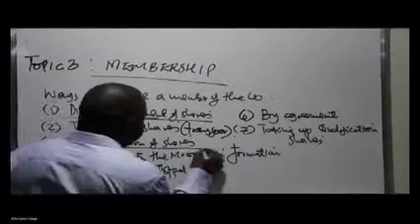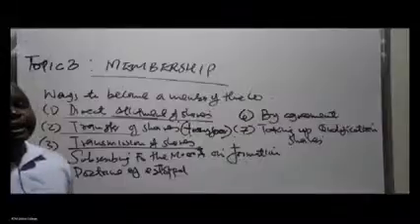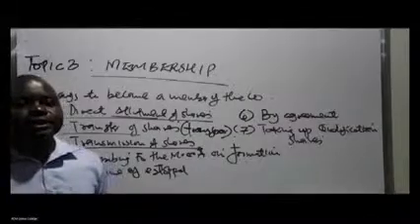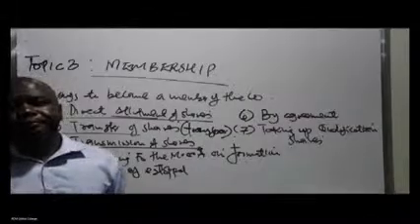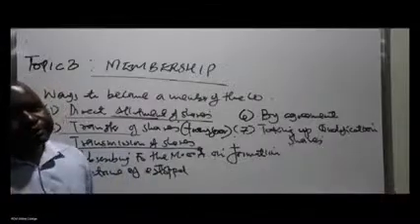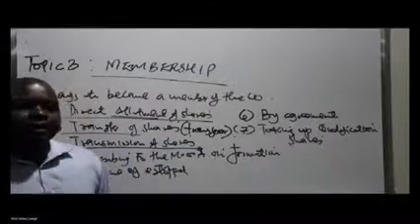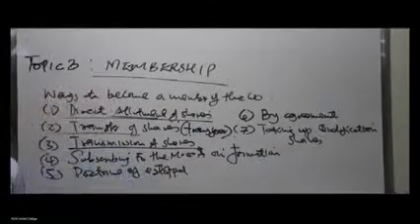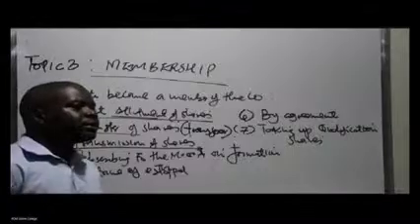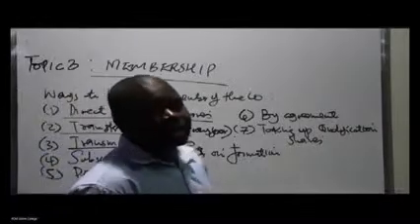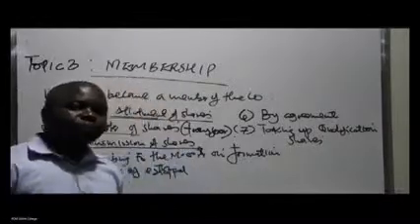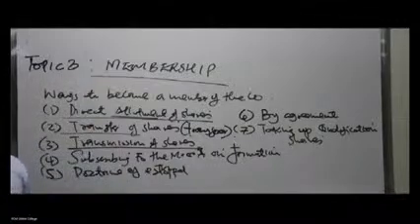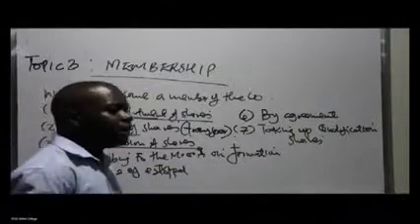Transmission, I've also explained briefly. This one occurs in case of death, insanity, or bankruptcy of a member or a shareholder. So in case of death, it means the shares will be taken over by the beneficiary. In case of receivership or maybe bankruptcy, the shares will be taken over by a person we call a receiver. We'll learn more about receivership in topic number 15. It will be taken over by a receiver when you are declared bankrupt.